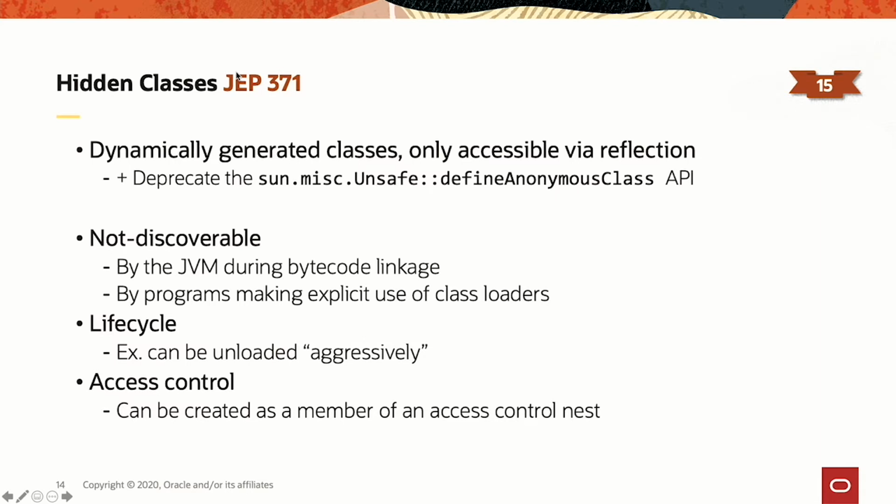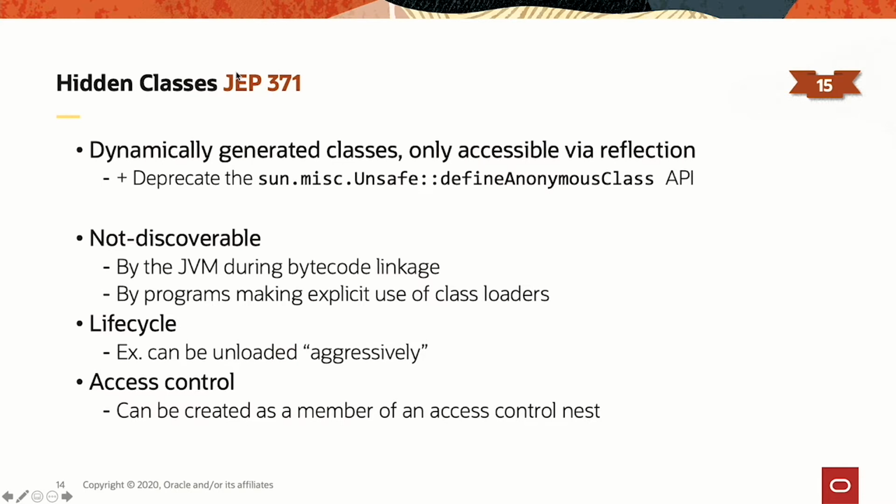The idea with hidden classes is that we will have a new type of classes that cannot be used directly by the bytecode of other classes. So those hidden classes are intended for use by frameworks, for example, that generate those classes at runtime. And those frameworks will use those hidden classes indirectly via reflection.